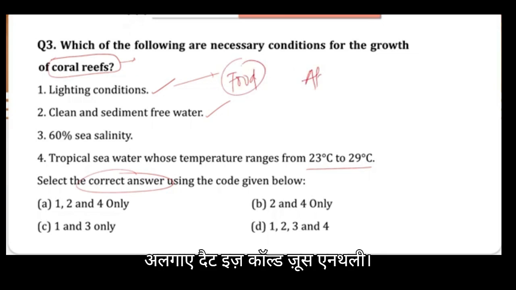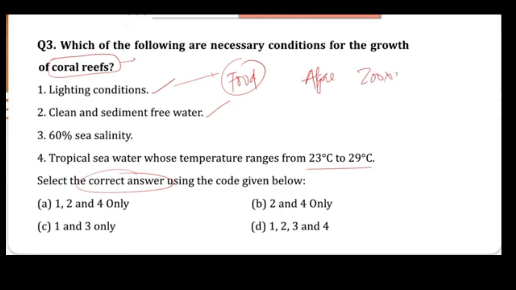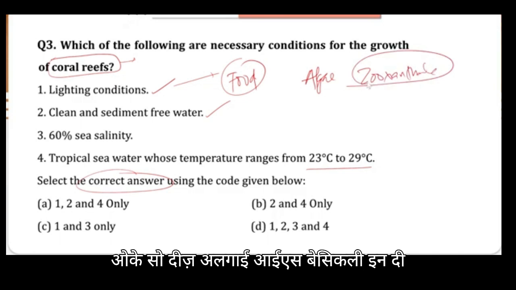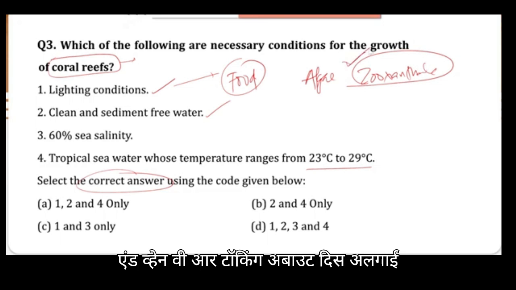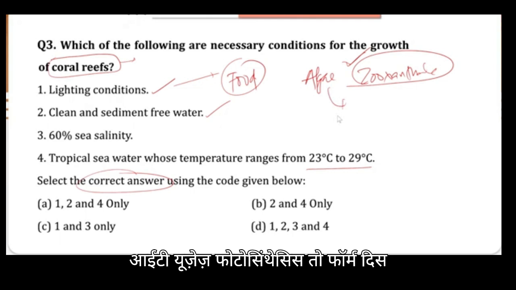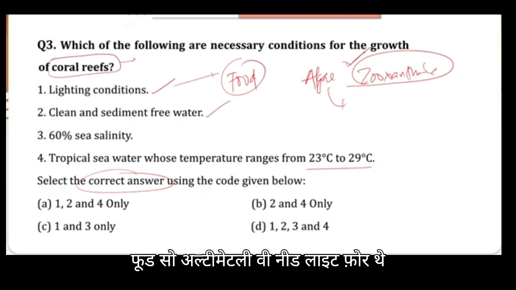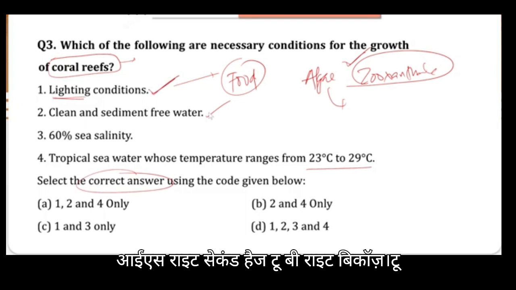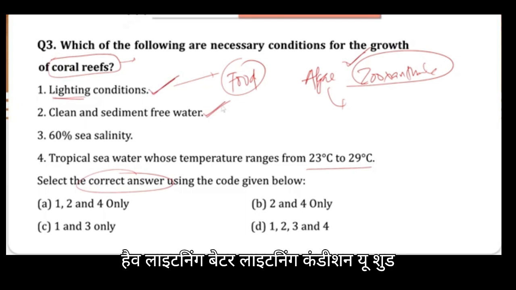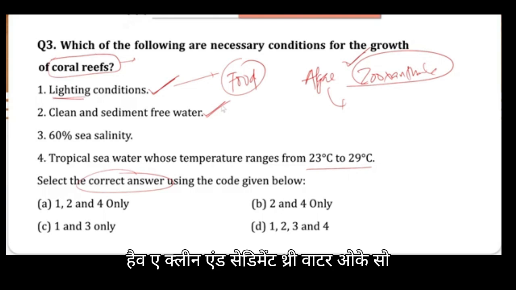There is an algae called zooxanthellae. Okay, so this algae is in a symbiotic relationship with the coral reefs. So basically this algae forms food for them, and it uses photosynthesis to form this food. So ultimately we need light for photosynthesis, so that is fine. Then clean and sediment free water. Obviously if the first is right, the second has to be right, because to have better lighting conditions, you should have clean and sediment free water. Okay, so these two are correct.